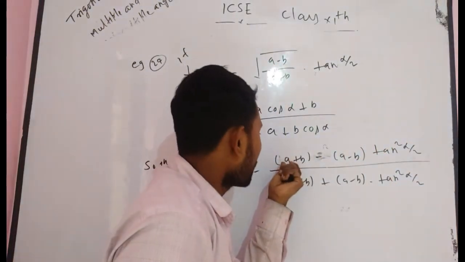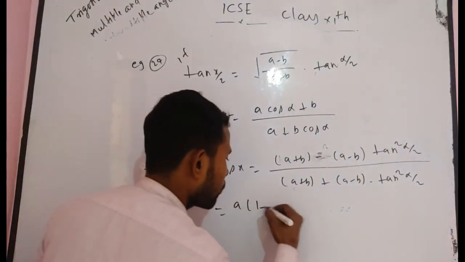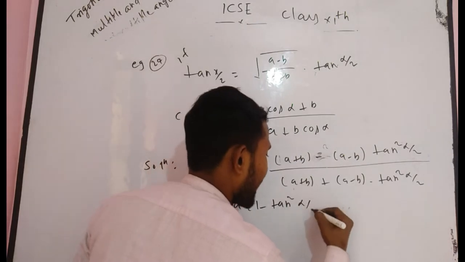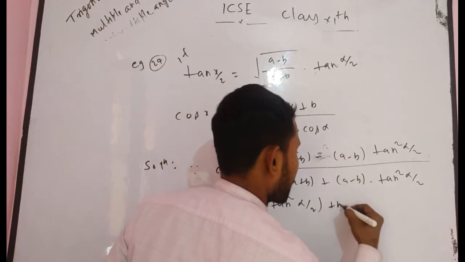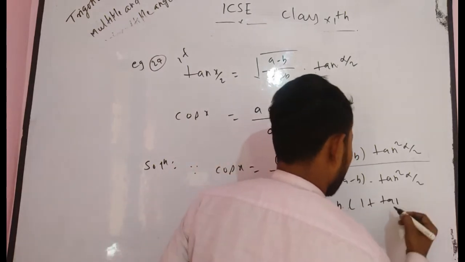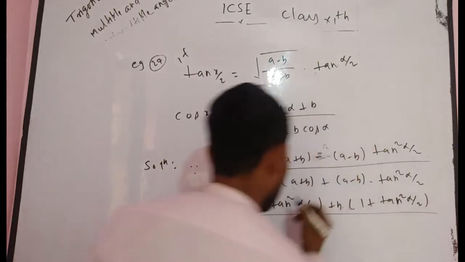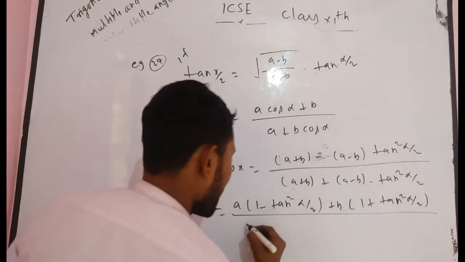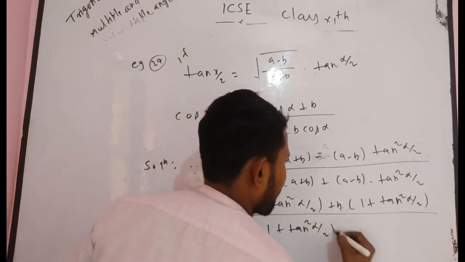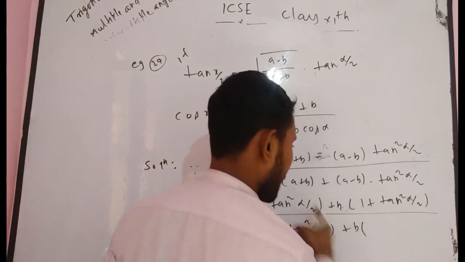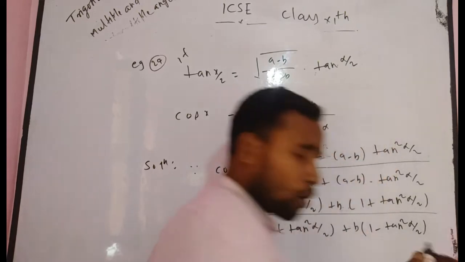If you take a and a tan square alpha/2 near to each other, then after taking a common, what do you get? 1 minus tan square alpha/2. And if you take b common, you get b times 1 plus tan square alpha/2. In the denominator, after taking a common, you get 1 plus tan square alpha/2, plus after taking b common, you get 1 minus tan square alpha/2. How do we take common? I have already told you.